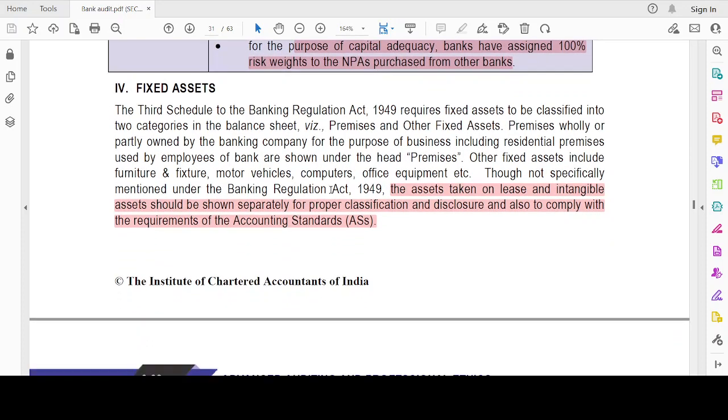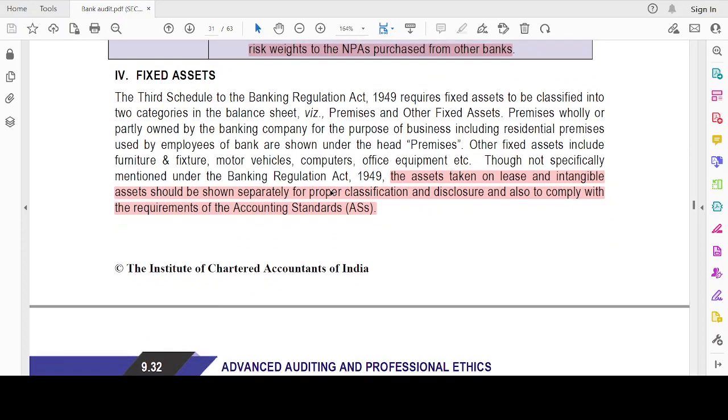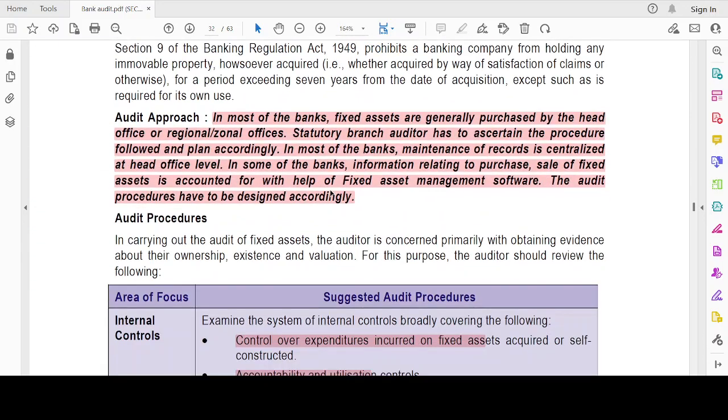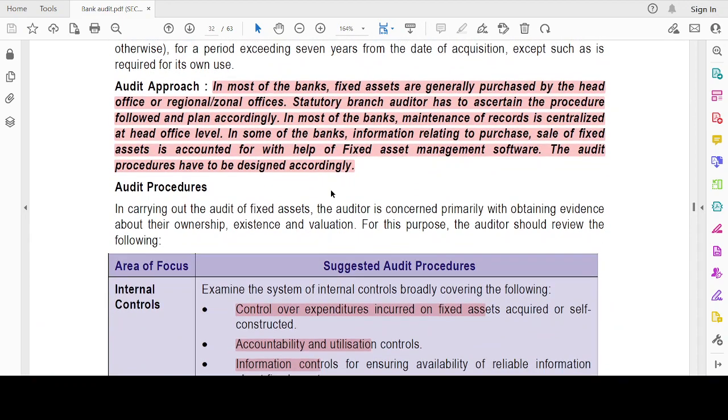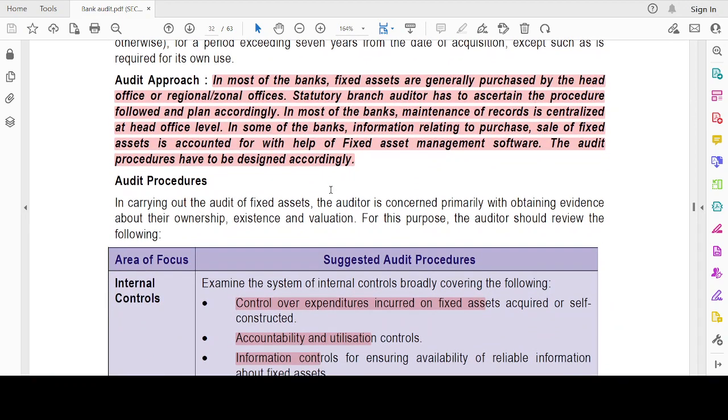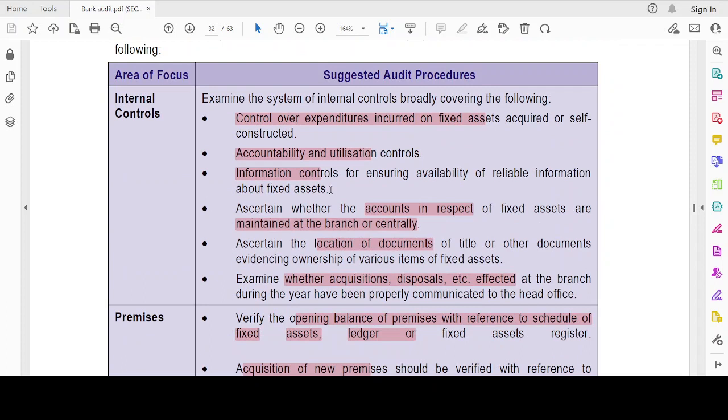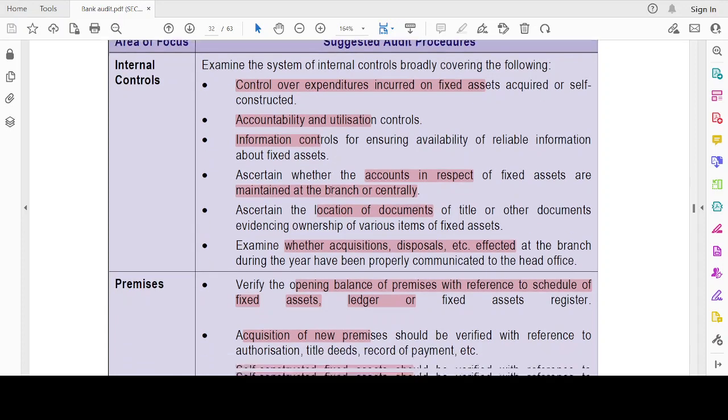For fixed assets, with respect to lease or intangible assets, all the provisions that are applicable in the accounting standards will apply to the banks also. Audit approach: have to maintain a fixed asset register or fixed asset management software. Internal controls: what are my areas of focus? I have to check the controls over expenditure, accountability, utilization controls, information controls, whether the accounts in respect of fixed assets are maintained at the branch or locally, centrally, and whether location of documents and acquisition are being properly communicated by the head office to the branch or branch to the head office.